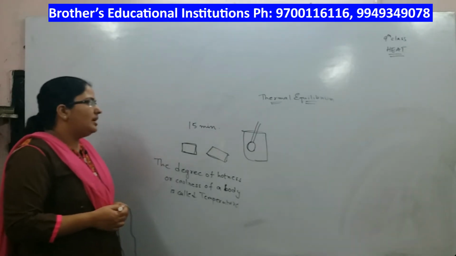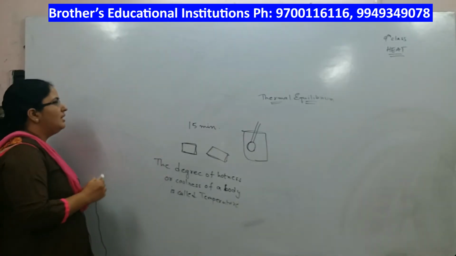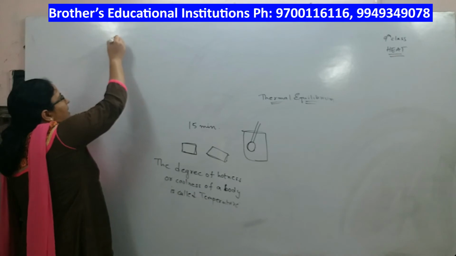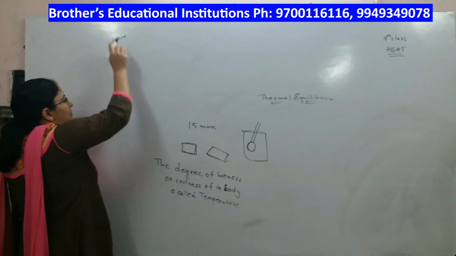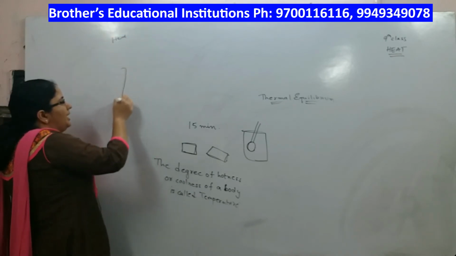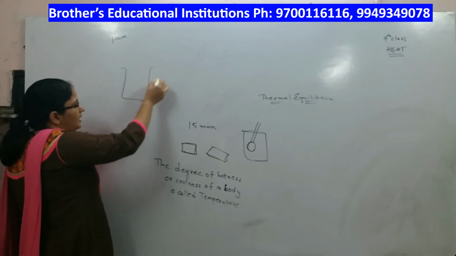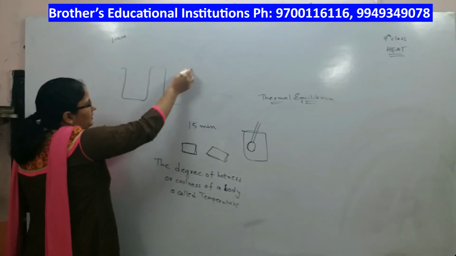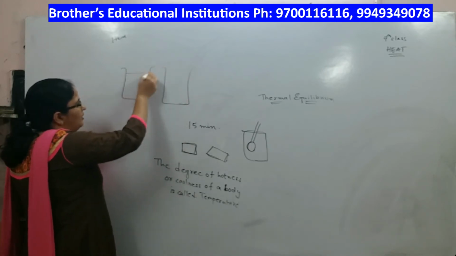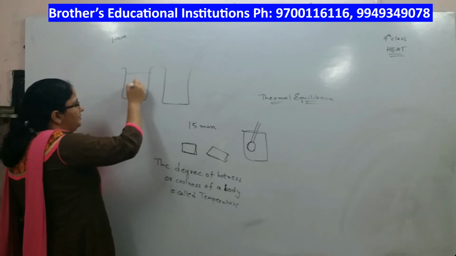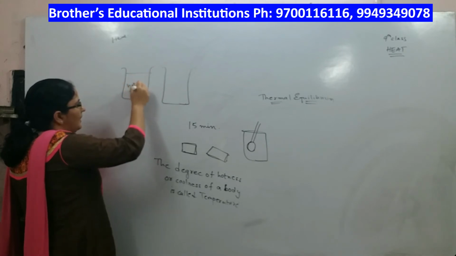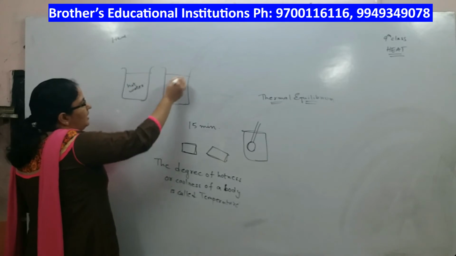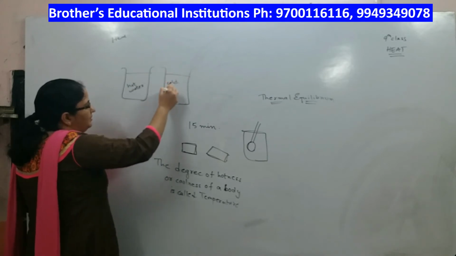Next let us do a small activity to understand heat. For this you take two beakers or two boiling tubes. In one you take hot water, in the other one you take cold water.